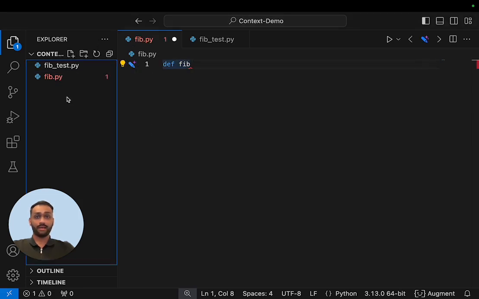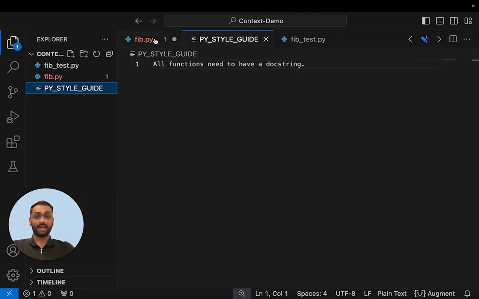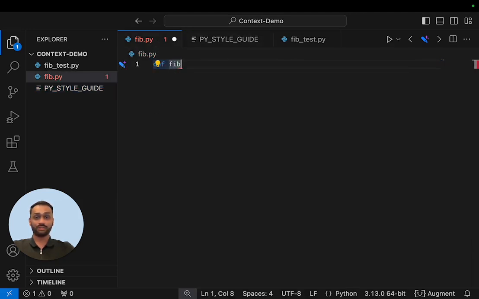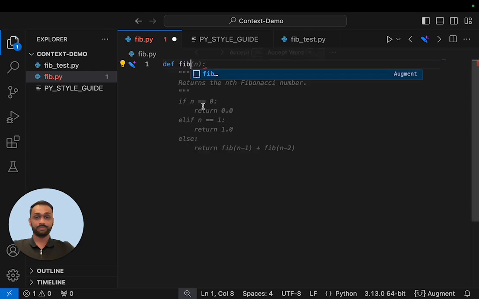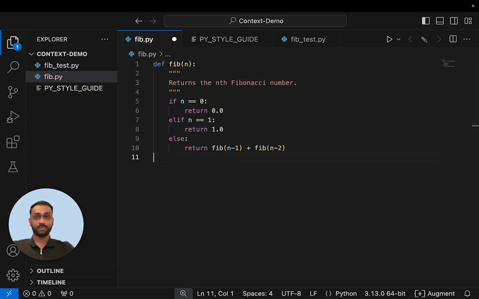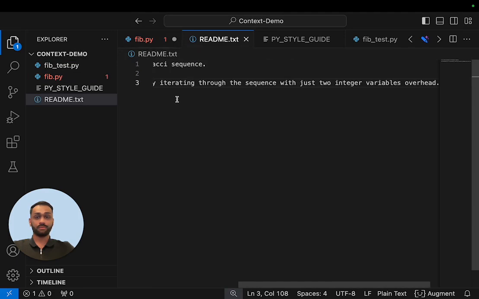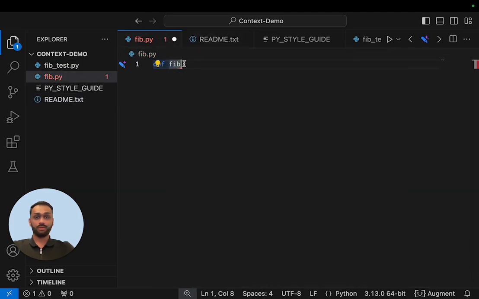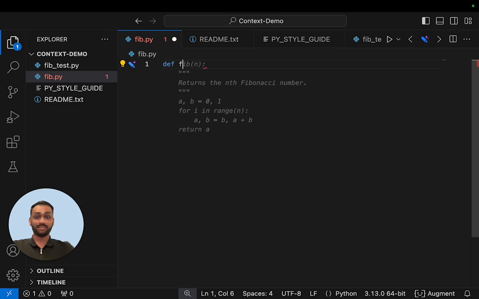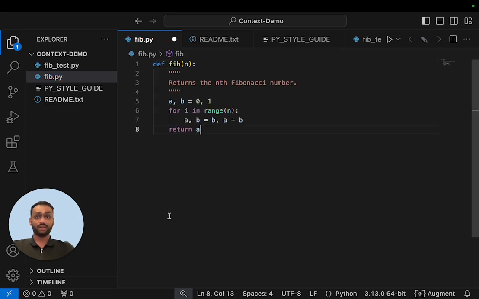When we add our style guide, watch how the completion will naturally adapt to our conventions. Augment will even pick up syntax and natural language from the workspace. I'm going to add a README detailing how this codebase is supposed to be structured. With our README specifications in place, see how the implementation aligns perfectly with the definitions stated.